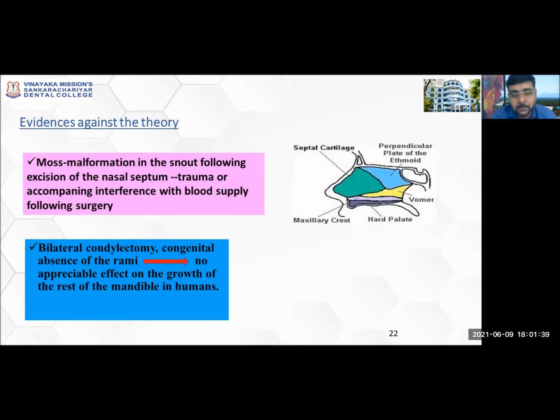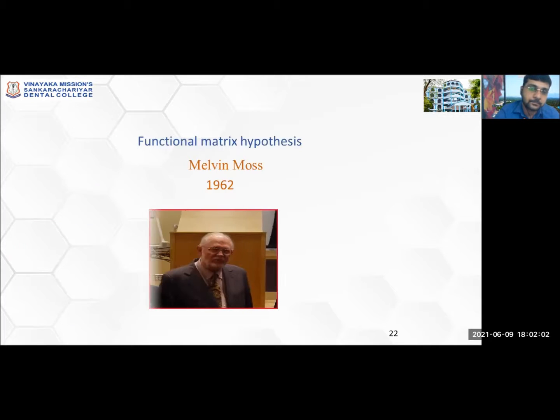Another point was the bilateral condylectomy, or removing both the condyles. It doesn't have any appreciable effect on the growth of the rest of the mandible in humans later on. Even if we remove both the condyles at an early age, it didn't have any effect on the growth of the rest of the mandible later on. So these were the 2 points which were against the theory.